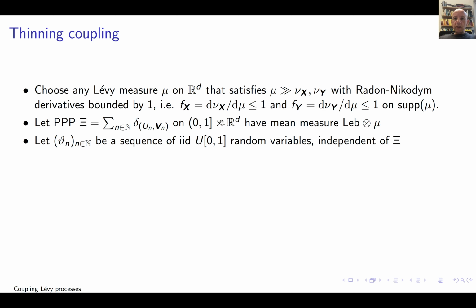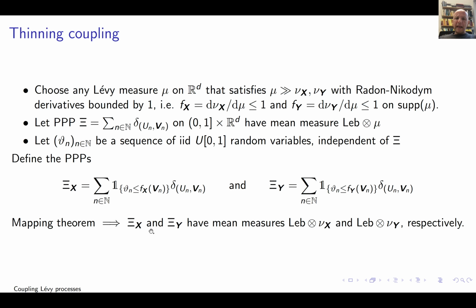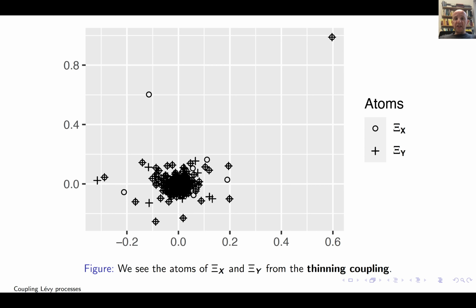Now, what we do is I take this measure mu and I generate a Poisson point process driven by mu, decorated with these uniforms, and I take additional uniforms that are independent of this capital Xi, and then I just thin. Right? I evaluate the density at the jump, and if it is greater than this uniform, then I take it, and if not, I don't, and I do the same thing on both sides. Right? And the mapping theorem for Poisson point processes tells me that these two are indeed Poisson point processes. They correspond to the jumps of X and Y respectively. Okay, so here's a simulation of that.